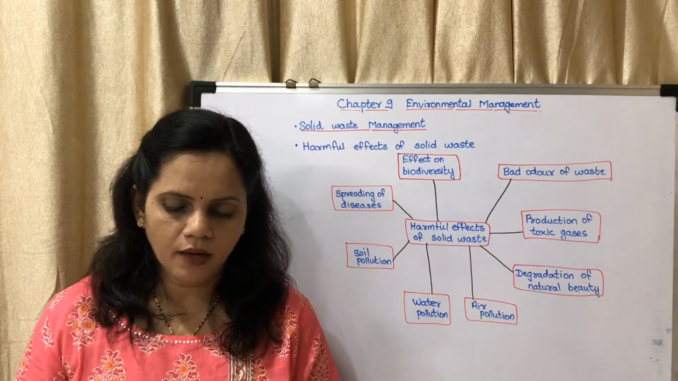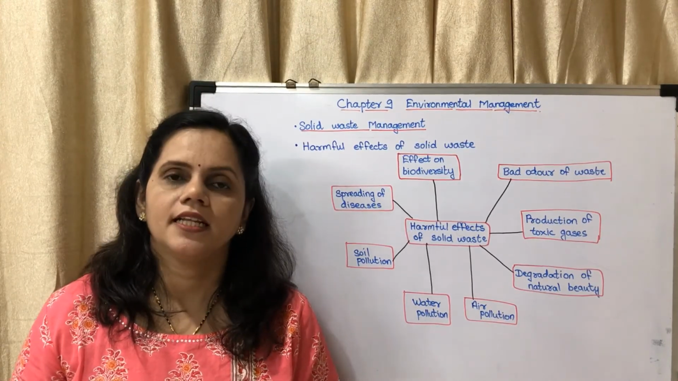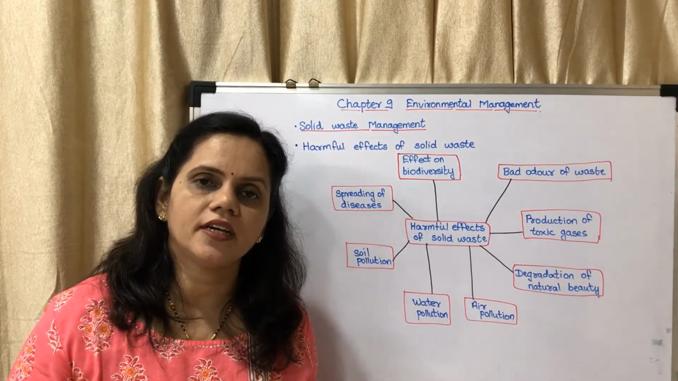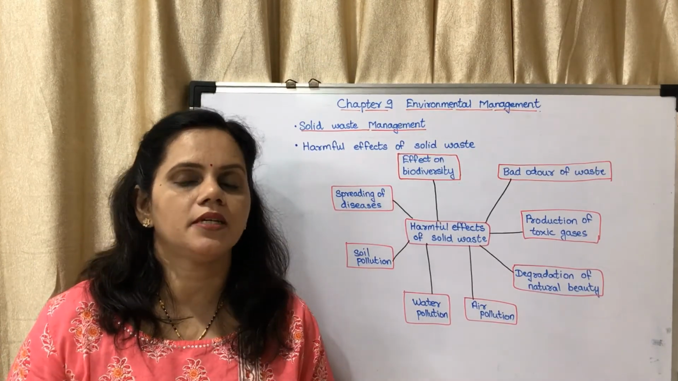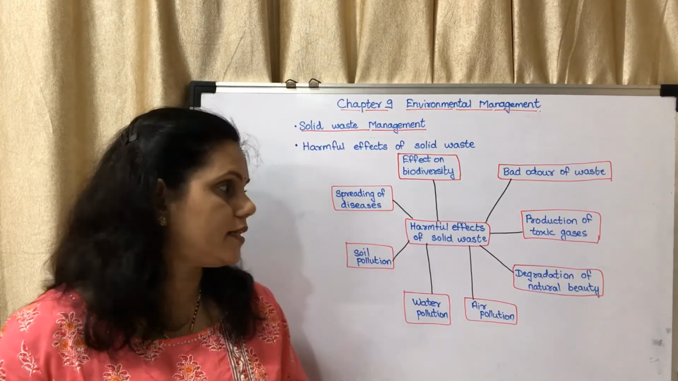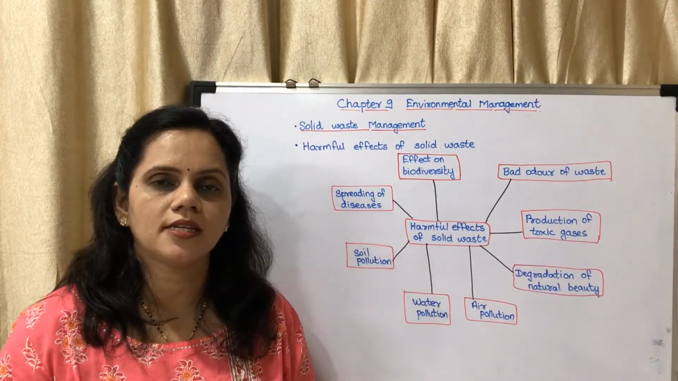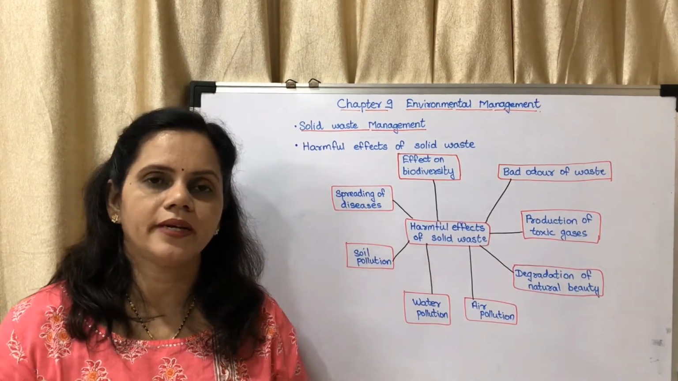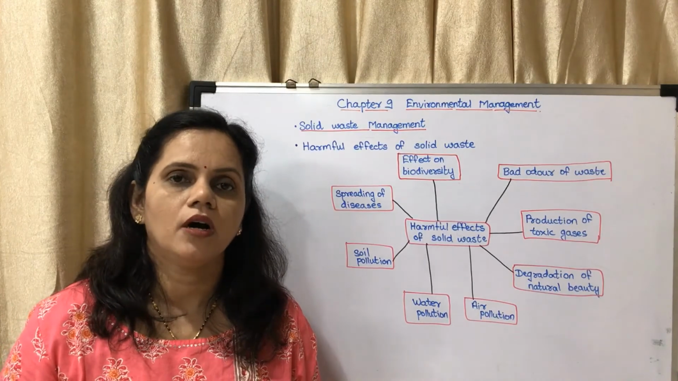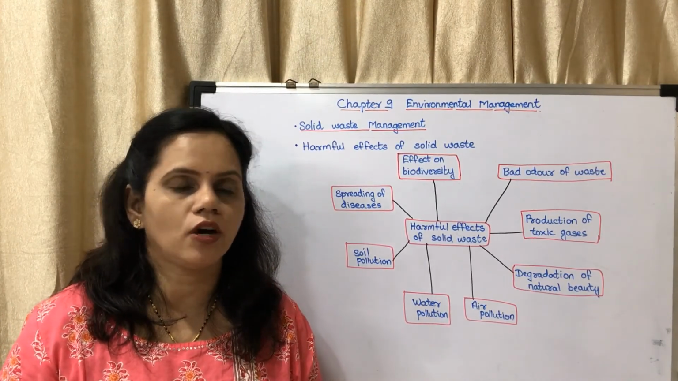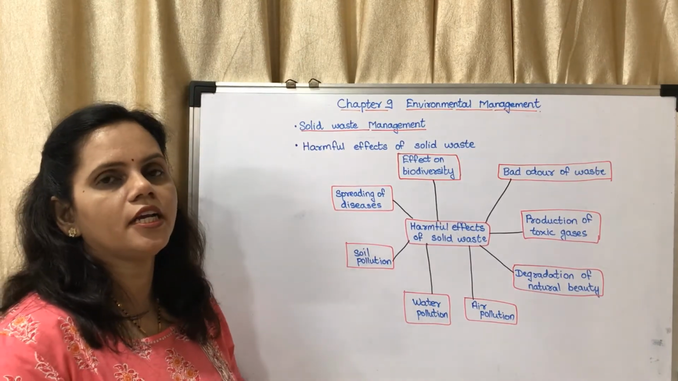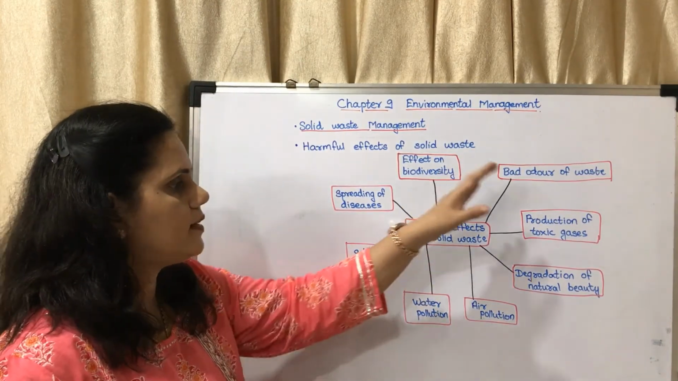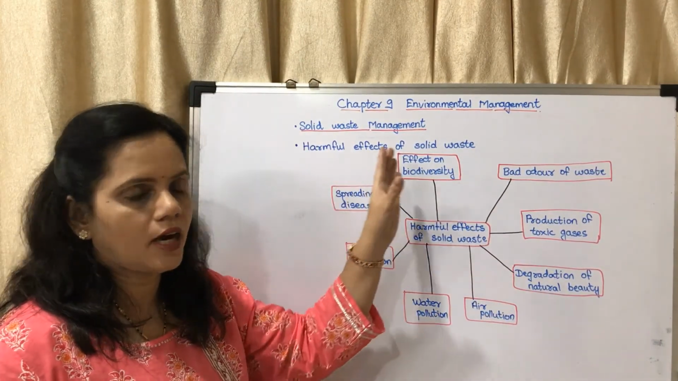Next is harmful effects of solid waste. They have given a table in figure 9.4. That diagram is very, very important. Either they will give you blank boxes or otherwise they will ask you directly in question form, what are the different harmful effects of solid waste. So accordingly you will have to write. So I will discuss the different harmful effects.